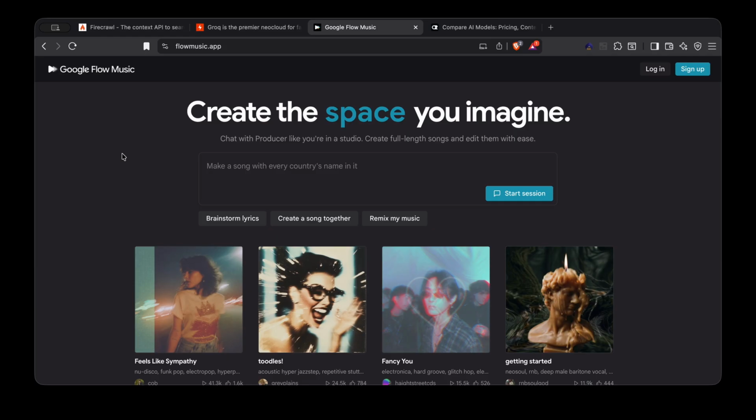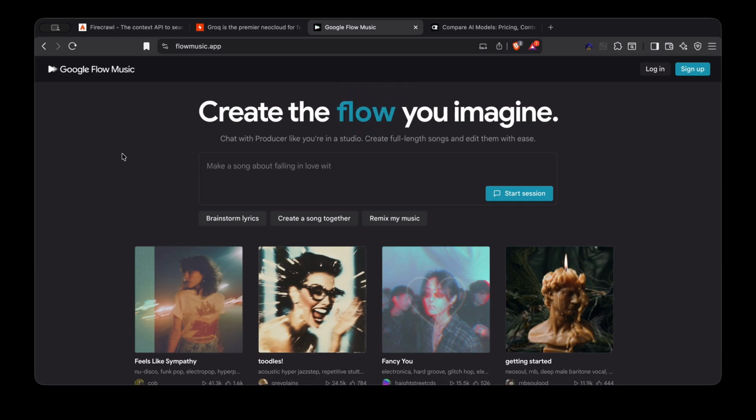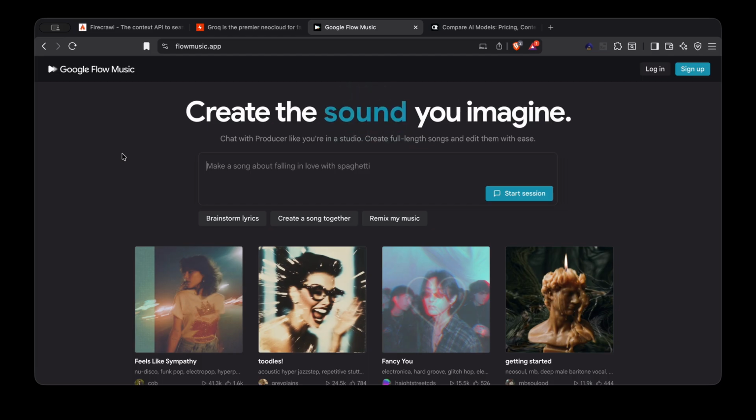So I went to OpenAI, to ChatGPT, and asked it to write me a script, and then I took that script, just pasted it here, and it created that.